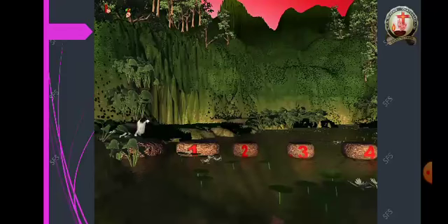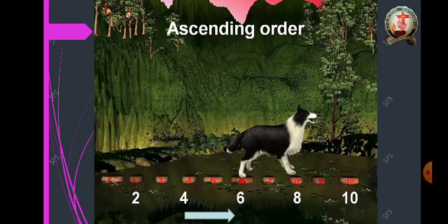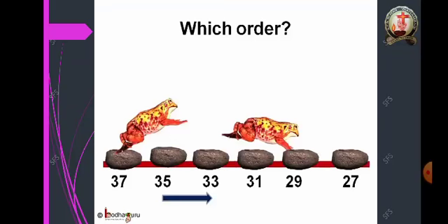If the dog uses 2, 4, 6, 8 and 10 numbered stones to jump, then which order of number is he following? Is it ascending or descending? It is ascending order, as it is going from the smallest number 2 towards the greatest number, that is 10.